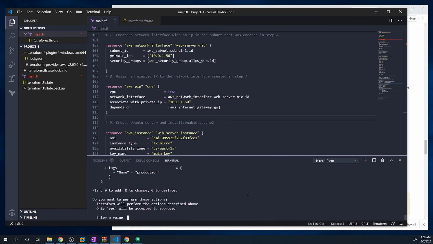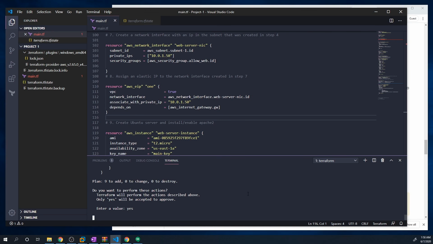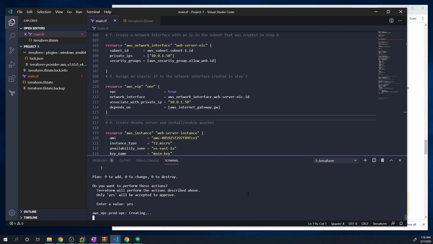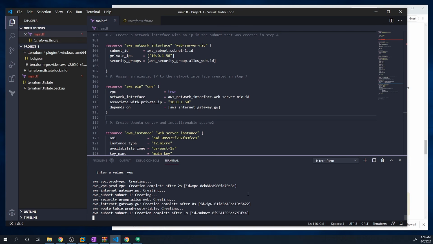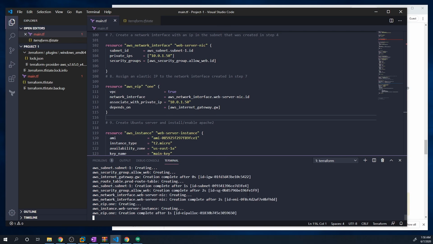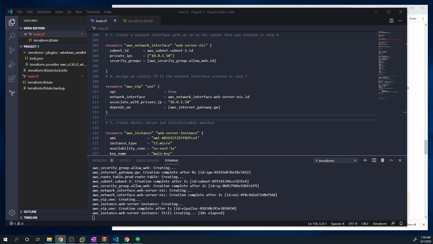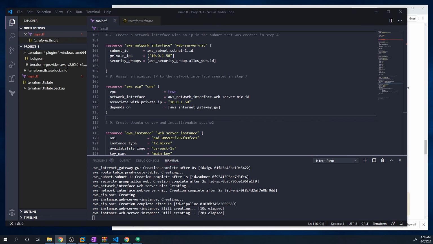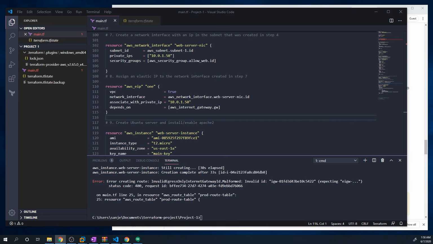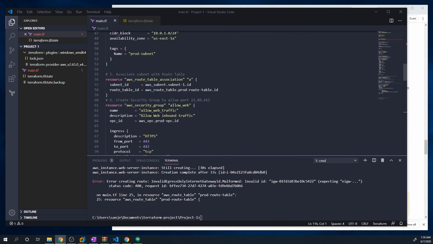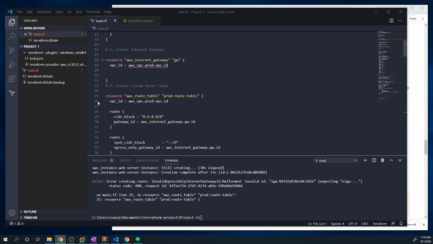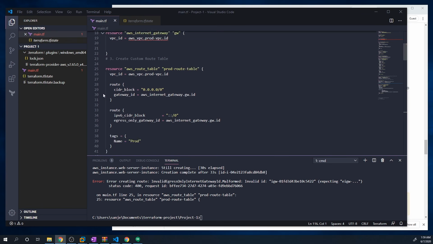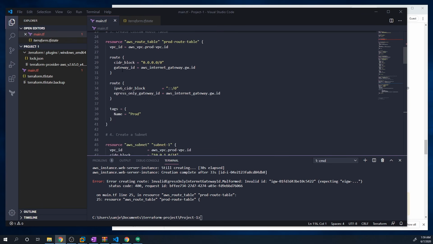Looks like it's good so far. We'll do yes, and now it's time to start praying. And it looks like we got another error on line 25. Let's see what happened here. Yep, I already figured out the mistake.